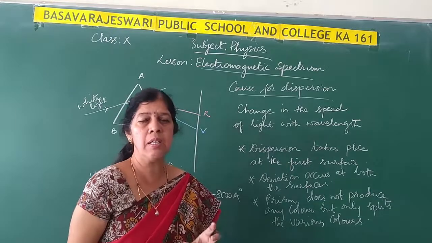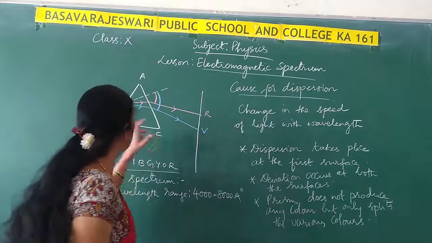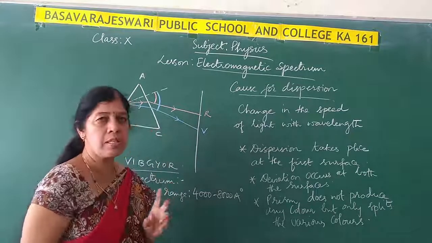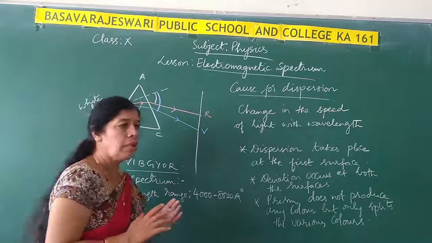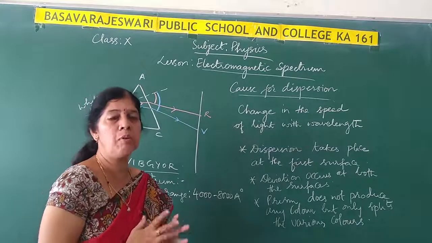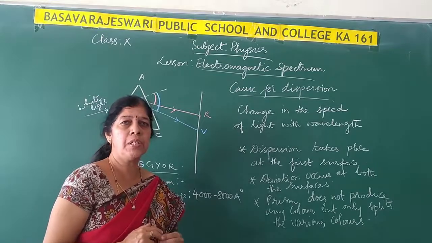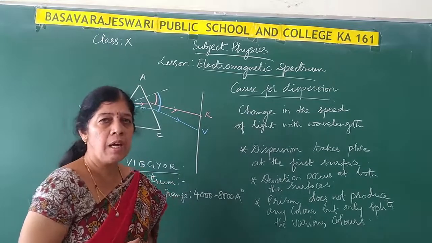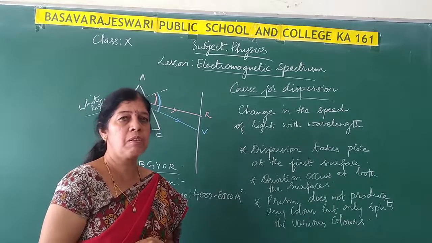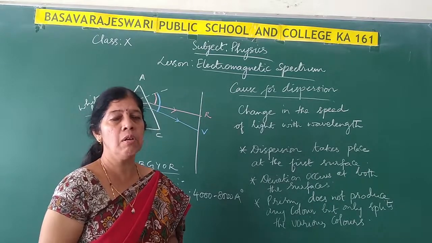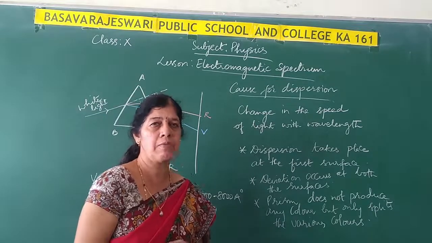Light when it enters the triangular prism, is it not? So what have we learned? We have learned that whenever a ray of light enters a glass prism, an equilateral prism, the light ray will undergo some deviation and there will be a change in the path of light. That we have discussed. And the angle of deviation also depends on certain factors, and we have discussed in detail how the angle of deviation changes with the velocity of light, wavelength of light, and also the refractive index of the medium through which light is traveling.